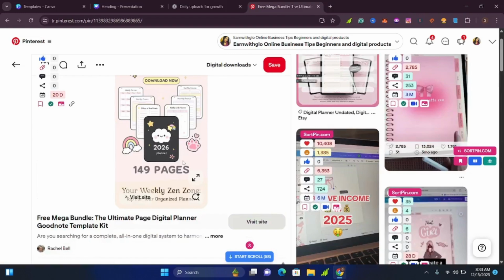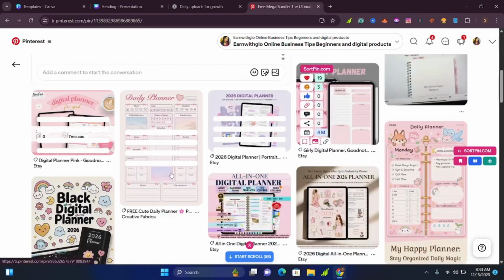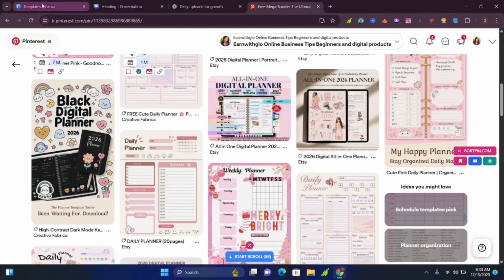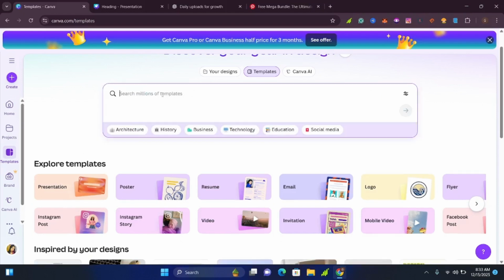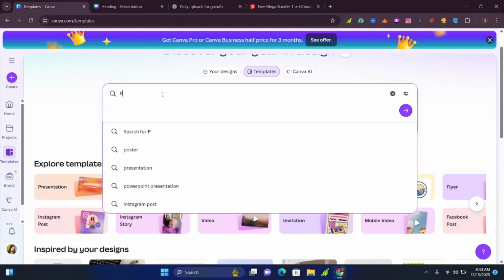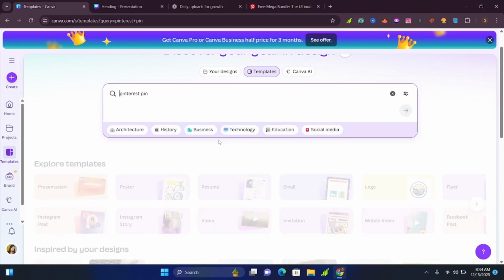It's simple and easy. And to design these pins, if you don't know how, we use this app Canva. Maybe if you know another one, you can go ahead and use that, but me, I always use Canva because it's easy for me. So if you come into Canva, you can type in the word pin, or you can put in Pinterest pins, and Canva will go ahead and bring out the Pinterest pins for you.